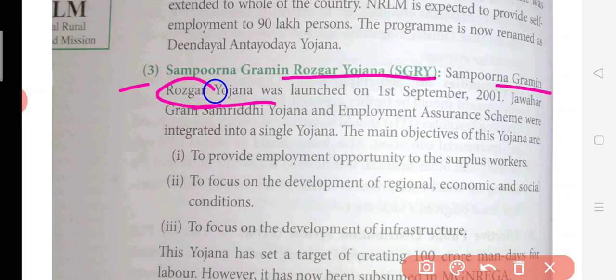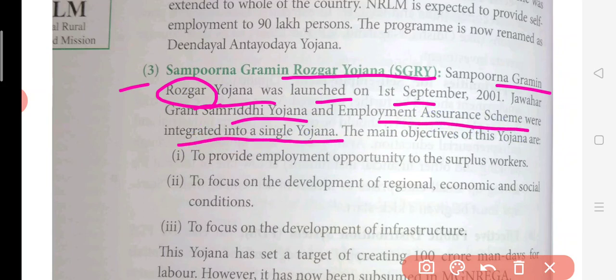Again, it was provided for employment. It was launched on 1st September 2001. So Jawahar Gram Samriddhi Yojana and Employment Assurance Scheme were integrated into a single योजना. So basically जवाहर ग्राम समृद्धि योजना और एम्प्लॉयमेंट एश्योरेंस स्कीम को इसमें मर्ज कर दिया गया, तब सिंगल योजना चलती है. संपूर्ण ग्रामीण रोजगार योजना चलेगी.